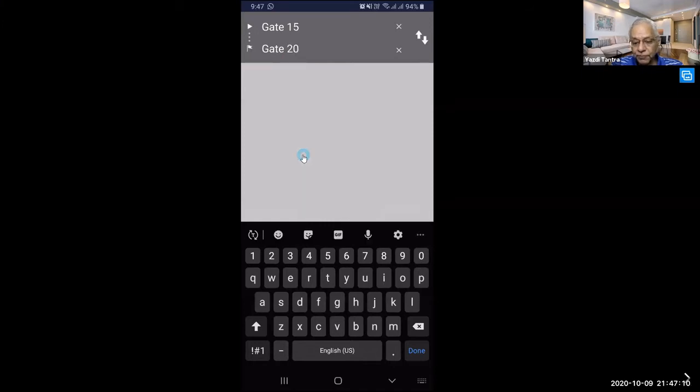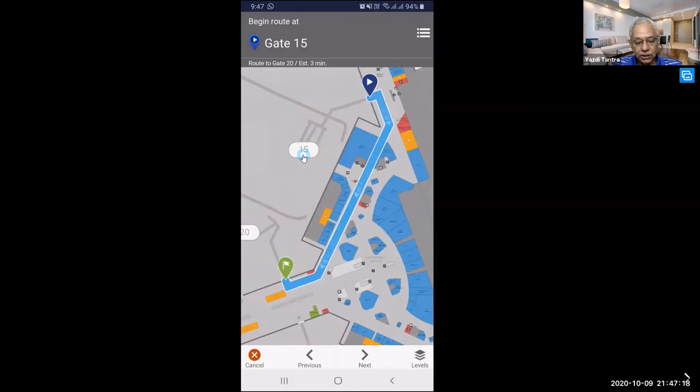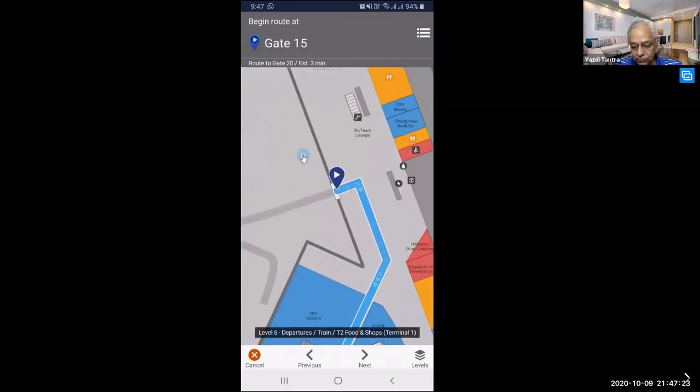So it will show me the path from one gate to another. I'll say show directions. So it will show me exactly how I have to go from one gate to the other.